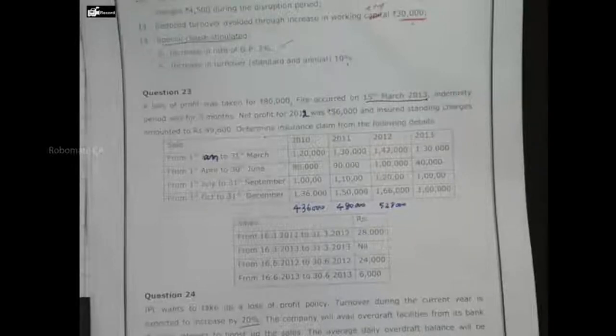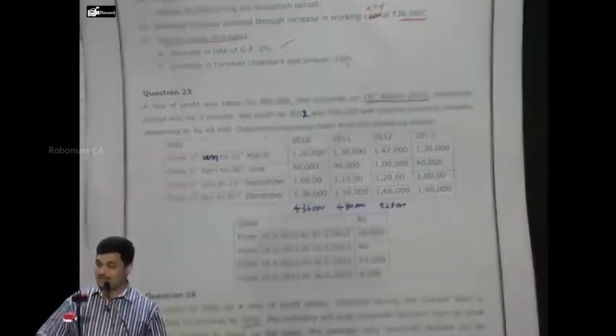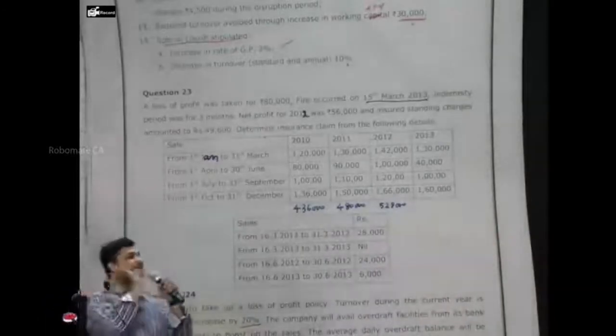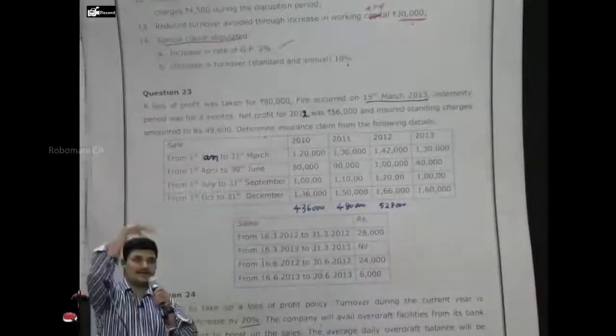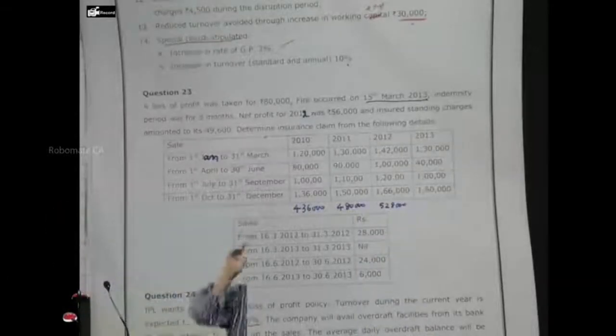So 4 lakh 36 to 4 lakh 80, there is an increase of 44,000. If you express that as a percentage, it comes to 10.09 percentage. Correct? Then 4 lakh 80 to 5 lakh 28, you find it is the same. So you find consistently there is an increase of how much? 10%. Clear? And thereby you consider the trend as 10%. Is that clear? Trend computation over. After trend computation, go to the next concept, finding short sales. Correct?